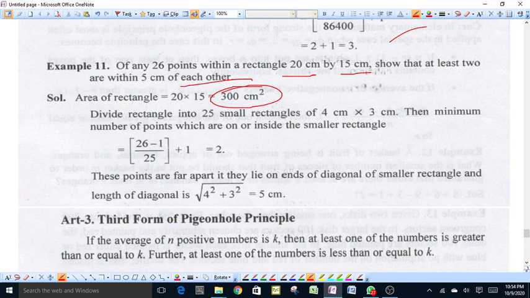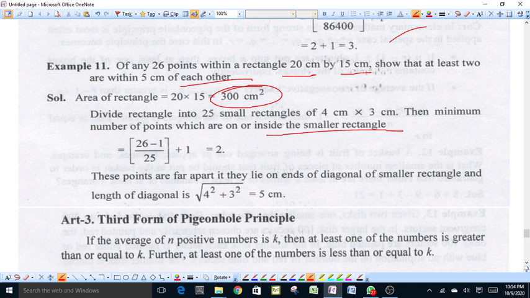Then the minimum number of points which are on or inside the smaller rectangle: total area is equal to 20 into 15, that is 300, and we divide the total rectangle into 25 small rectangles, and we have 26 points, that is n is equal to 26 and m is equal to 25.